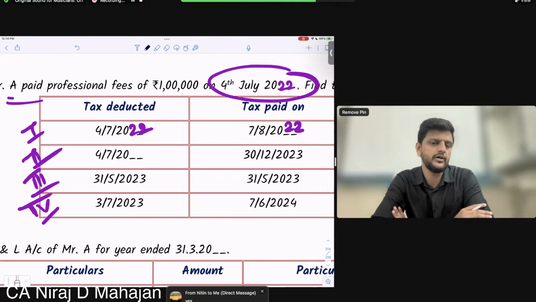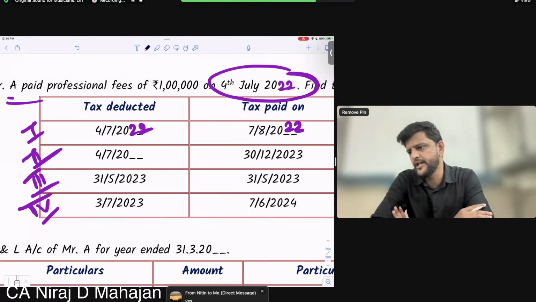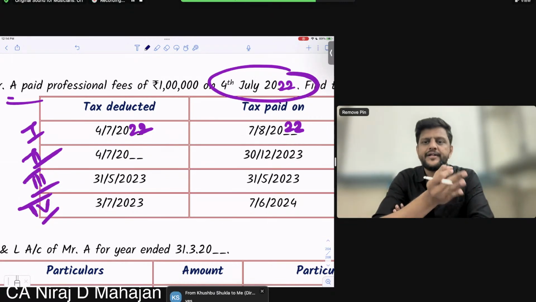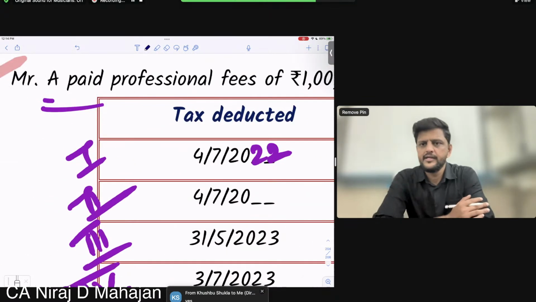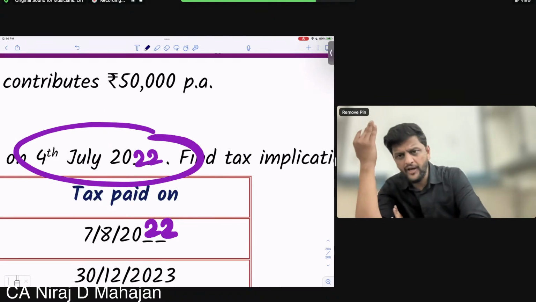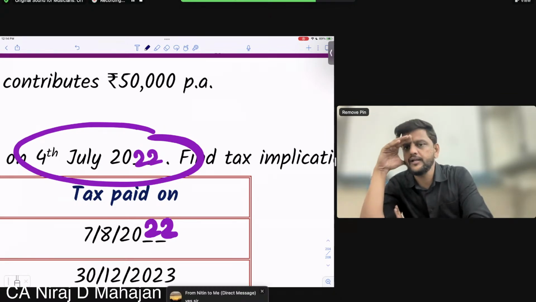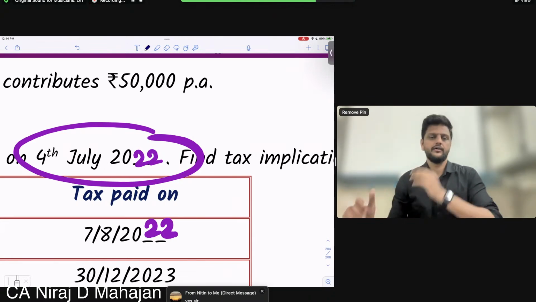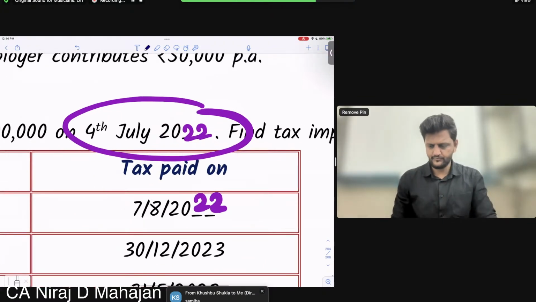Understood or no? So again I'll repeat. Is it deducted during the year? Answer is yes. Is it paid before ROI due date? Yes, it is August 22. My ROI due date is what? July 23. Are haan ya na? All of you okay till here? Kushbu, type quickly. Got it? Good. Chalo aage badhe.